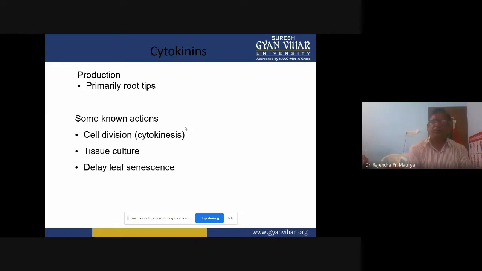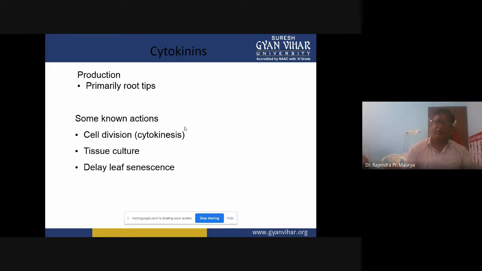But in the cytokinin group, the natural cytokinin hormone is just the opposite, synthesized primarily in root tips. What is the name of that natural cytokinin hormone? That is zeatin. Zeatin is synthesized in the root tips.